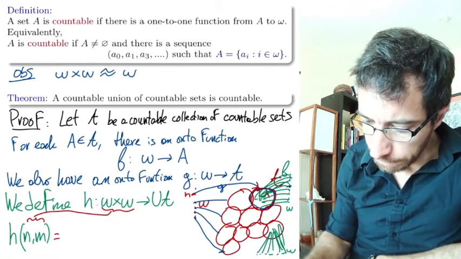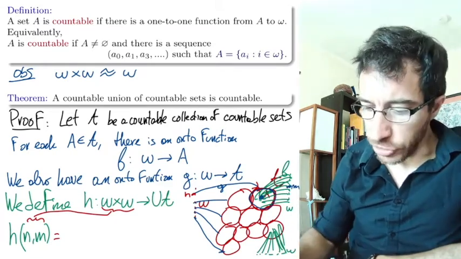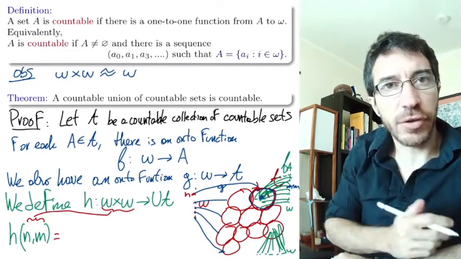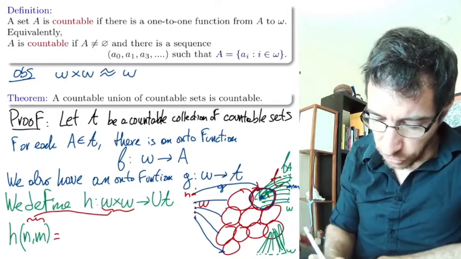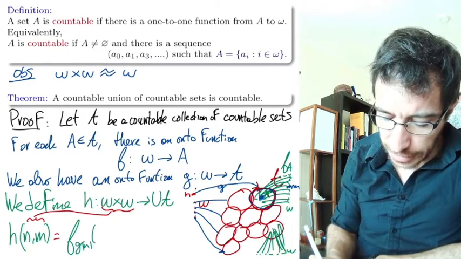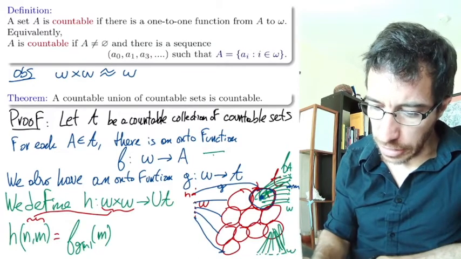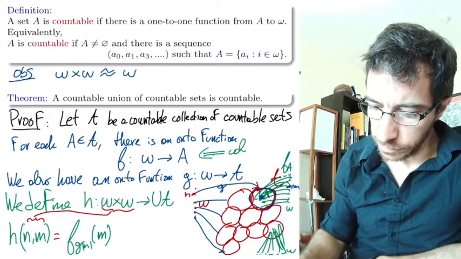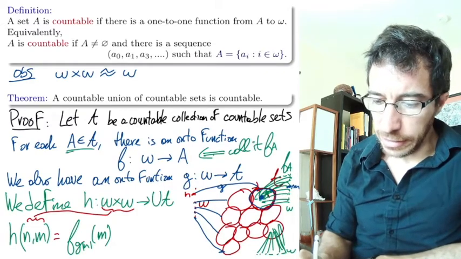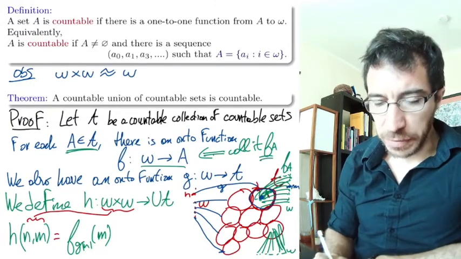Suppose m is here, and m is being mapped to whatever element inside there, by a function f that corresponds to this particular set. We have a different function f for each set, so which f? The one that corresponds to g of n, applied at m. Makes sense? So this function that depends on a, we call it f sub a. We know that for each a in A, there is an onto function from omega to a, call it f sub a, and that's the one we are using here.